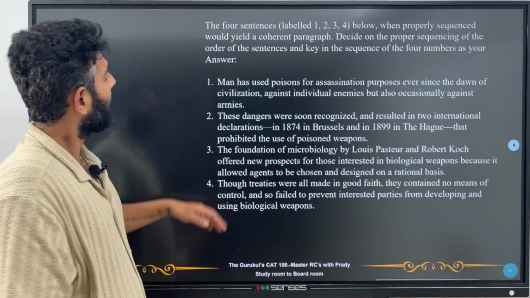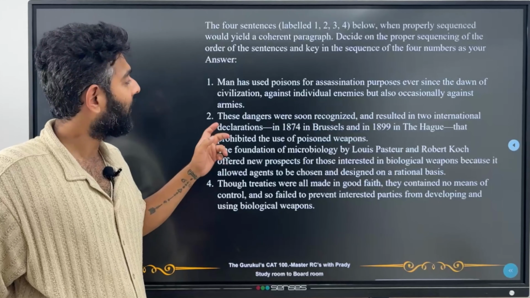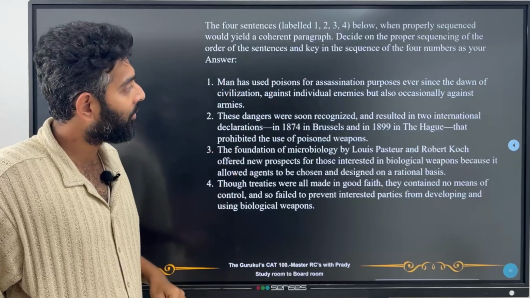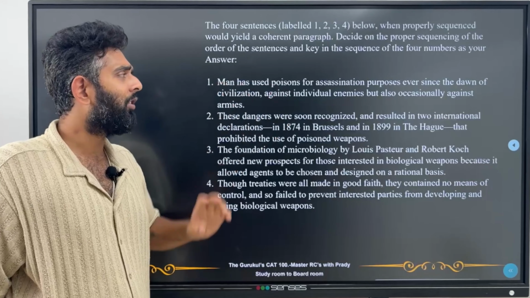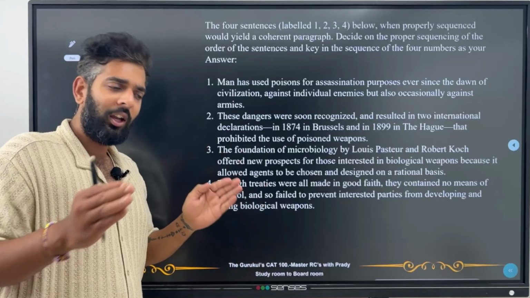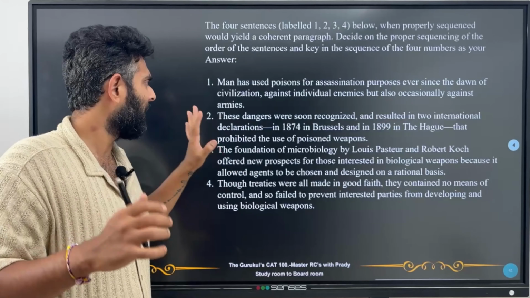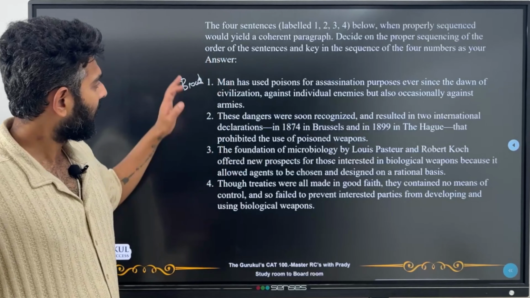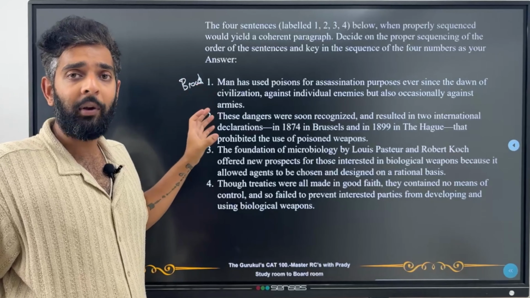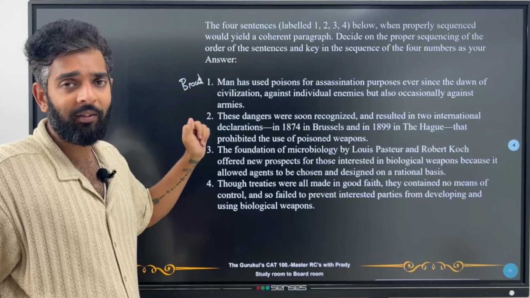Now let's move forward. Now this is a para jumble. Let's see what this has to say. Man has used poisons for assassination purpose ever since the dawn of civilization, the starting of the civilization, against individual enemies but also against armies. So it could be a small scale or a big scale. Great. This looks broad enough. But if we get a broader ambit in any of these sentences, we'll go for that as a starting statement.